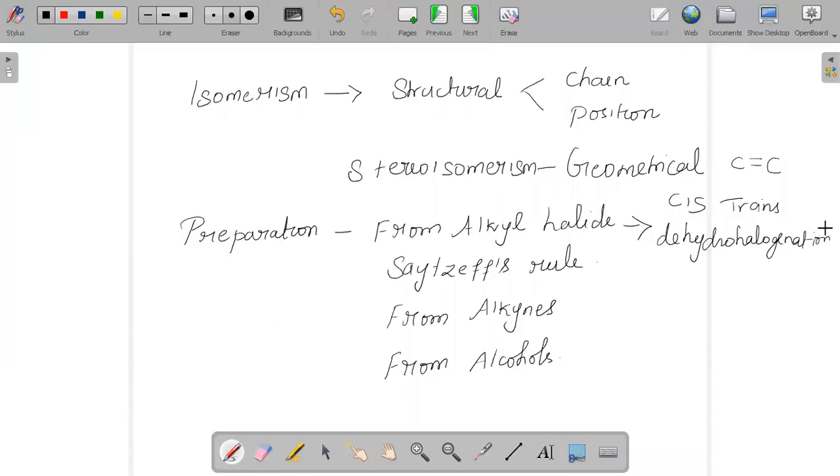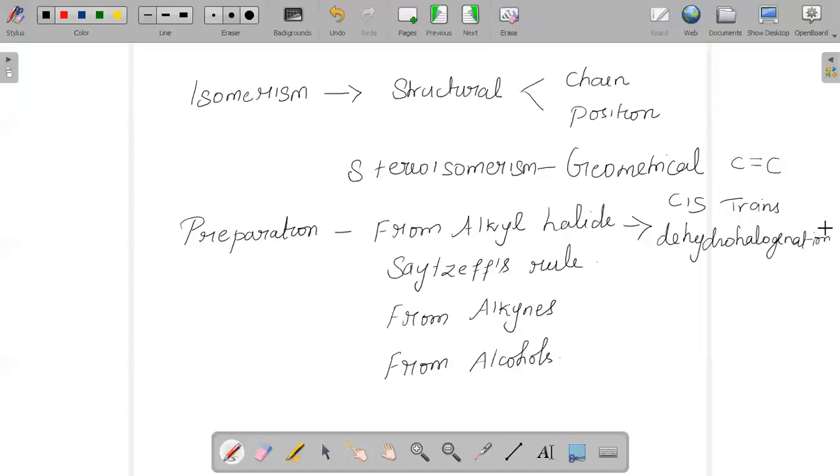And the next method is Saytzeff's rule, in which you react alcoholic KOH with an unsymmetrical halide. The alkene preferred is the one which will be maximum alkylated. So we can use this method in order to prepare alkenes. In Saytzeff's rule, the better the leaving group, the more easily the reaction can occur, and for reactivity towards the reaction, tertiary will be more reactive compared to secondary and primary.